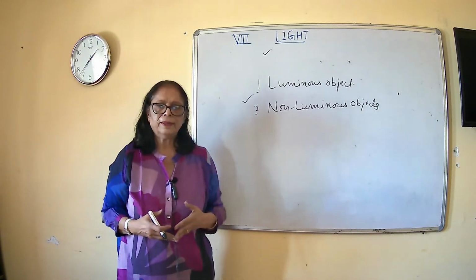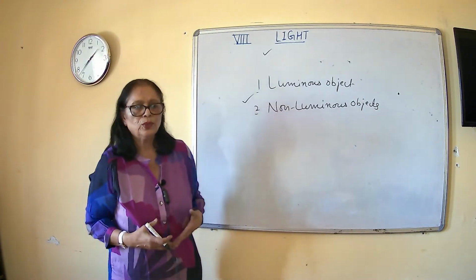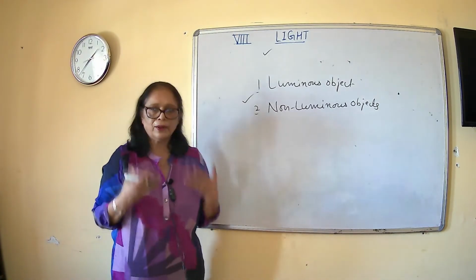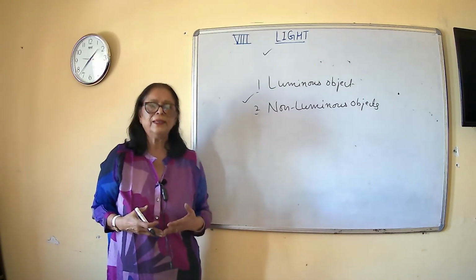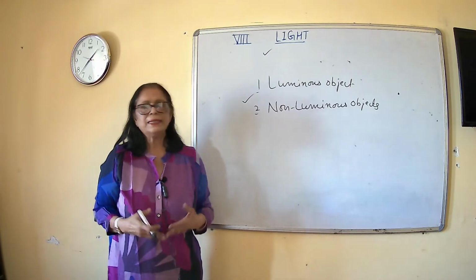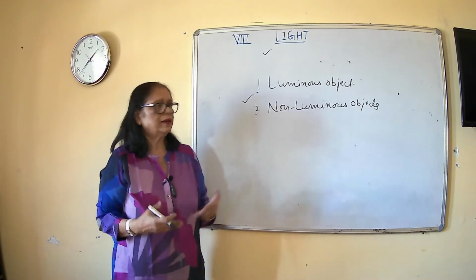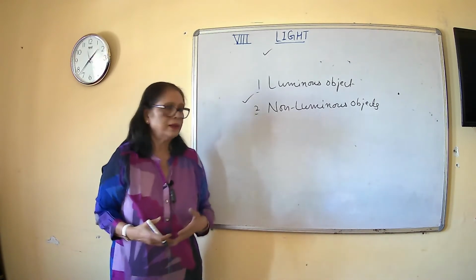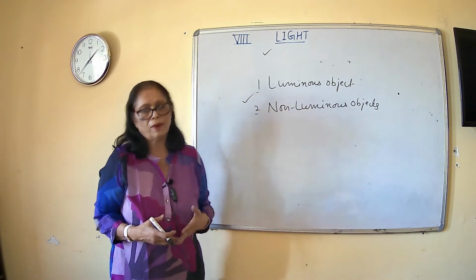On the other hand, बिल्कुल इसके opposite है non-luminous objects. Those objects which don't have any light energy, they cannot produce any light energy, they are not the sources of light energy. You can take some examples like wood, stones, water, plastic, tree. They don't have their own light, so they come under this category, that is non-luminous objects.